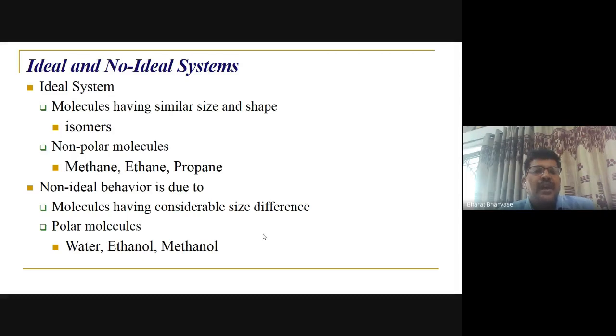As discussed earlier, an ideal system has molecules of similar size and shape, non-polar molecules, for example methane, ethane, propane. That is the ideal one. Non-ideal means there is a considerable change in size, and polar molecules such as water and ethanol will show non-ideal behavior.